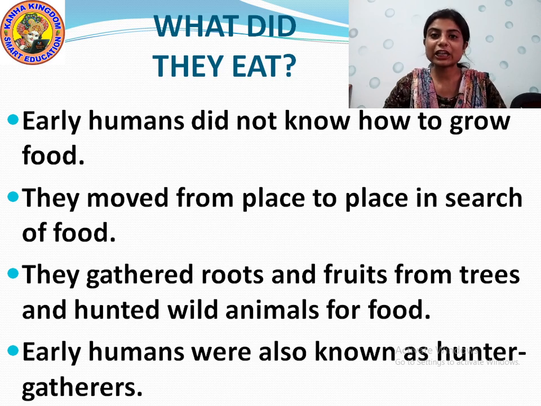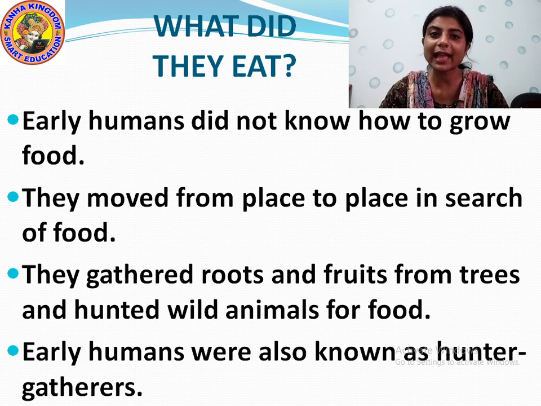These people, the early humans, did not know how to grow food. They did not know anything. They were so dumb that they did not know anything because they used to act like animals. Whatever they got, they used to eat. They did not even know how to grow food for themselves.